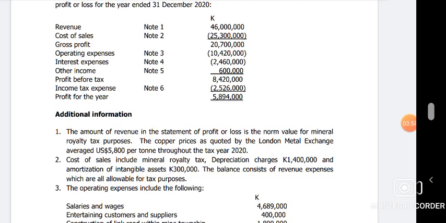So just remember, it's either on the quantity or on the revenue or the sales, which is the revenue in this case. That's why we're going to charge the mineral royalty, so that we can calculate that mineral royalty tax that should be seated in the sales they have incurred here. And the norm value, as they have stated there, is another guide to show you that mineral royalty tax is also charged on the norm value.